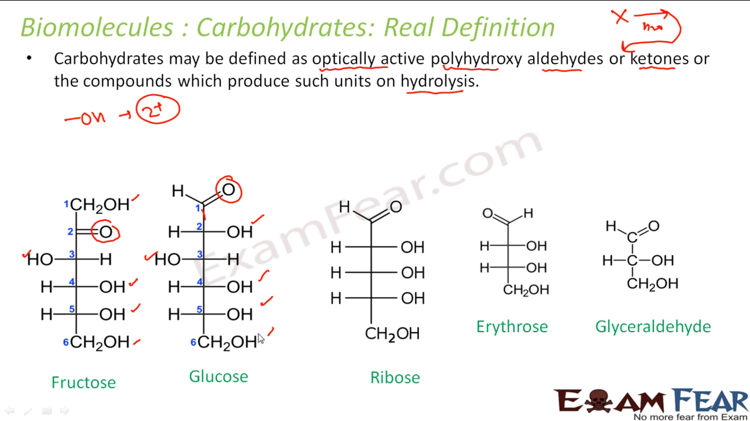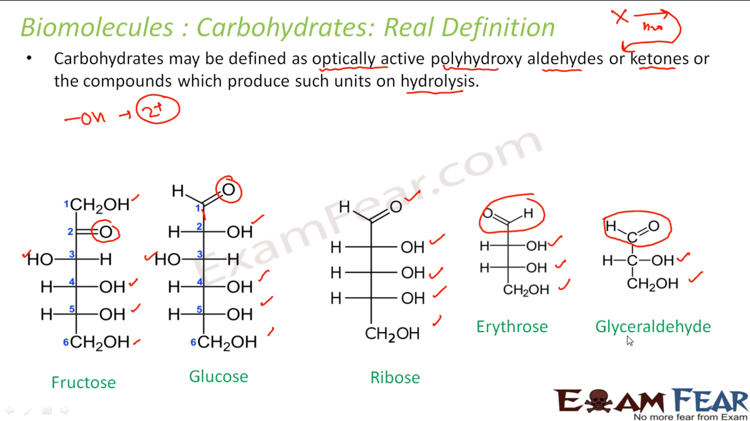If you see ribose here, ribose has again an aldehyde group, and more than 3, there are 4 OH groups. If you see erythrose here, 1, 2, 3 OH groups, and there is an aldehyde group. If you see glyceraldehyde, there are 2 OH groups and there is an aldehyde group. Correct. So carbohydrates are optically active polyhydroxy aldehydes or ketones.